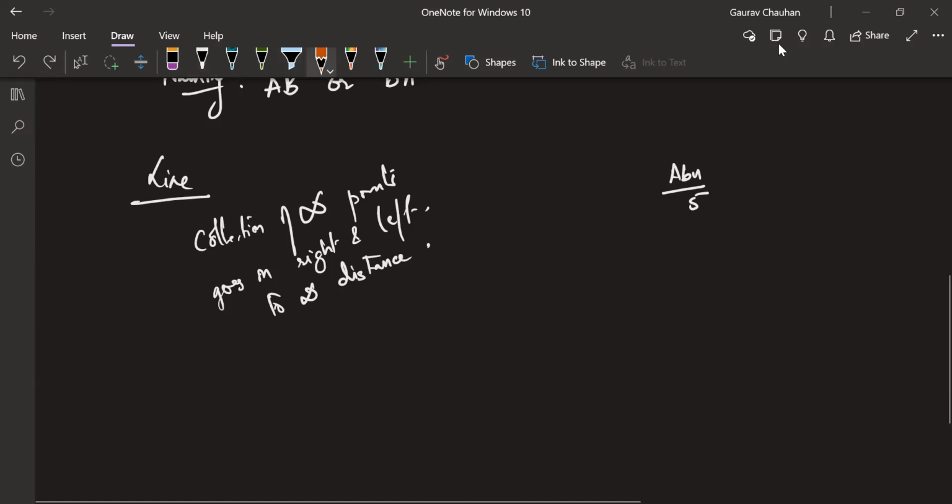Because when I see the word right and left, I am thinking, so when it goes up and down, it's not a line, kya? Abu? Sir, then yes, sir, it will be a line. It will be a line, no? How will you change it then? From a point to the opposite side of a point.